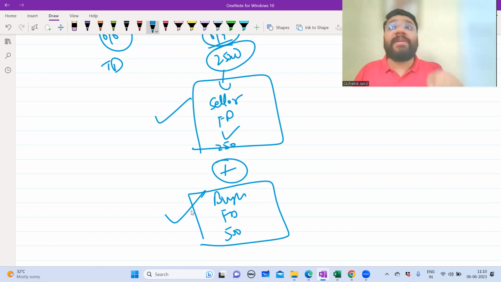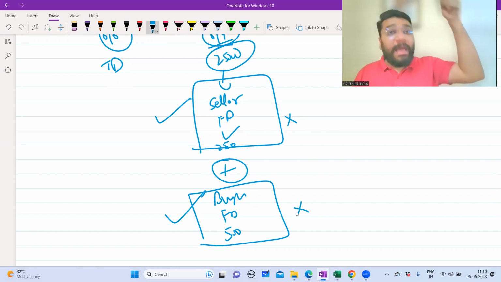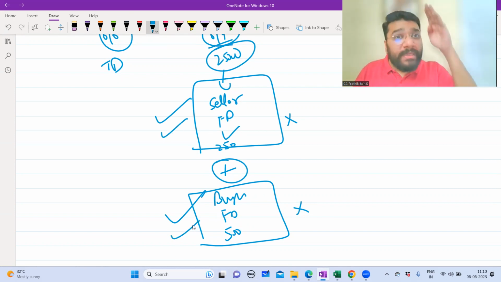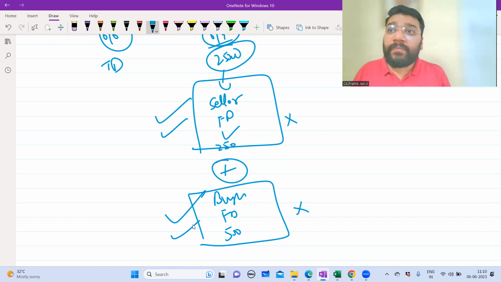Now, when you're agreeing on average due date, it should happen in a way that this benefit which is going to the seller and this benefit which is going to the buyer should not get violated. Which means what? When you make the payment on average due date, the benefit what is already agreed, that benefit has to go to the buyer and seller.